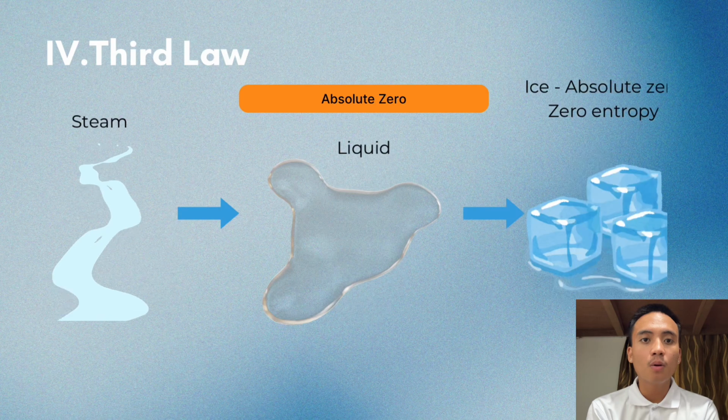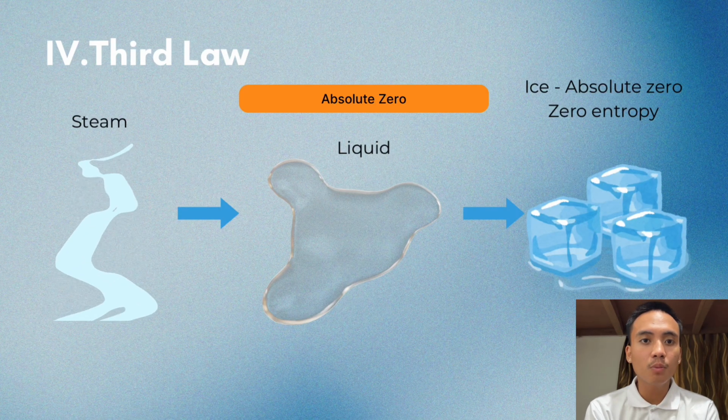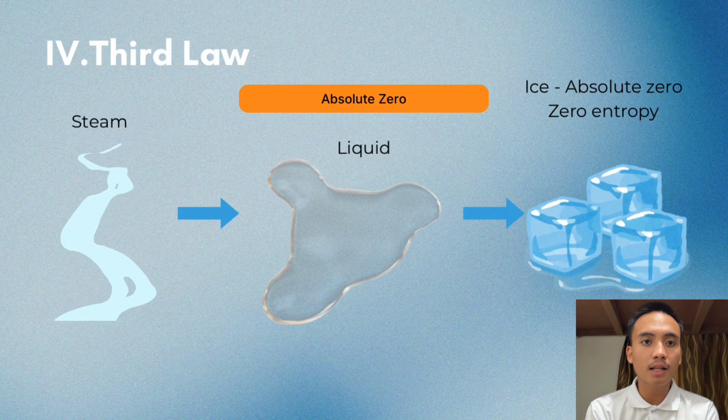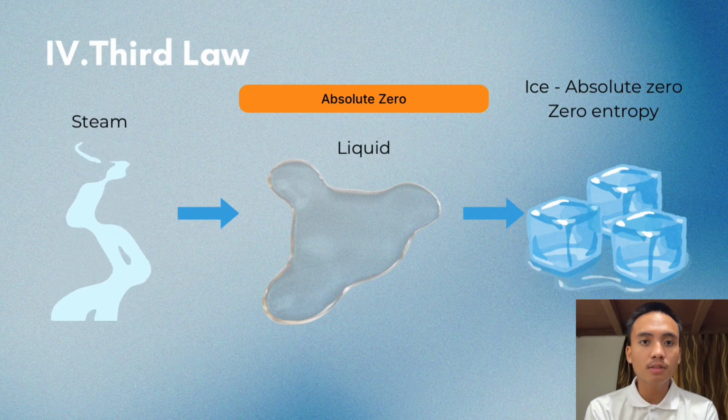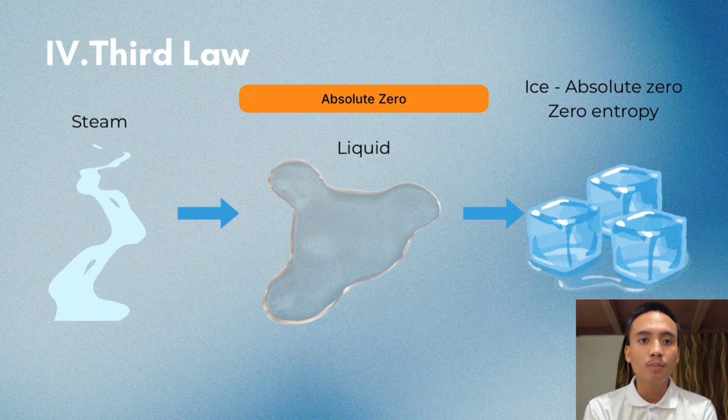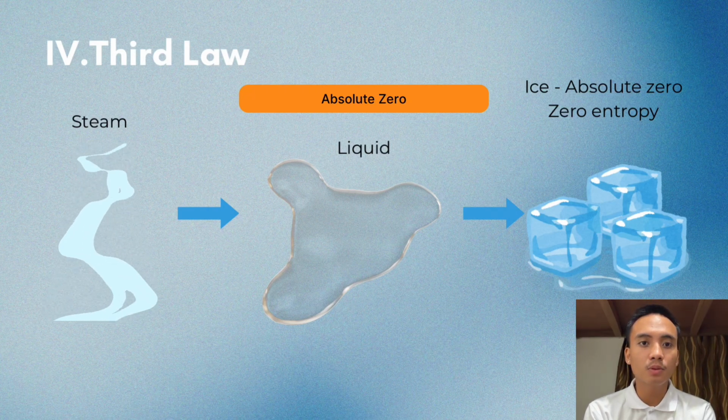Simple example, water cools from steam to liquid to ice, becoming more ordered at each step. At absolute zero, molecules would be motionless and perfectly arranged with zero entropy.